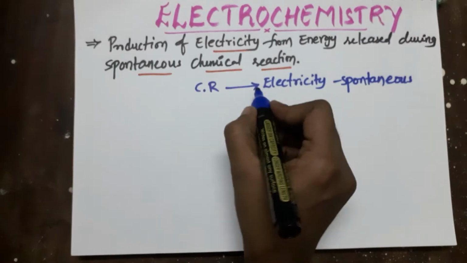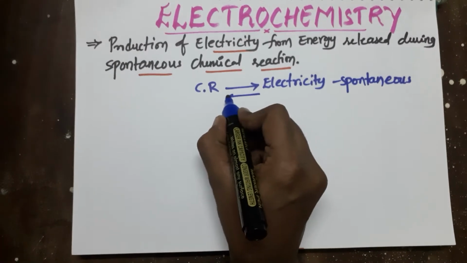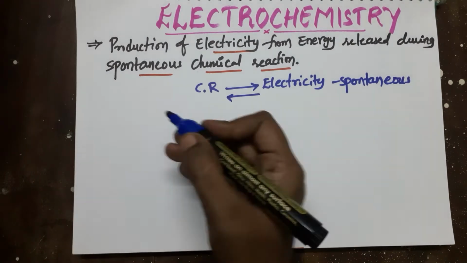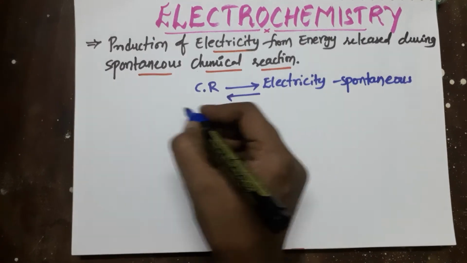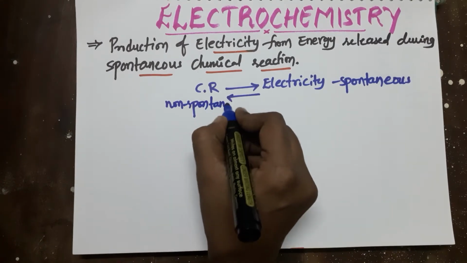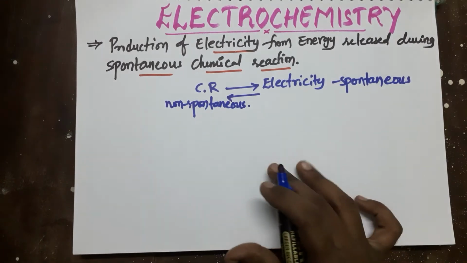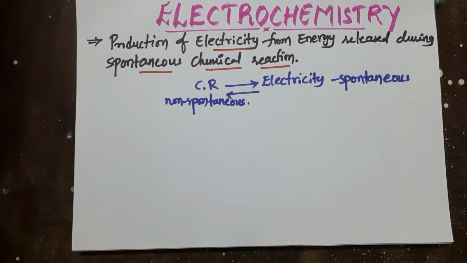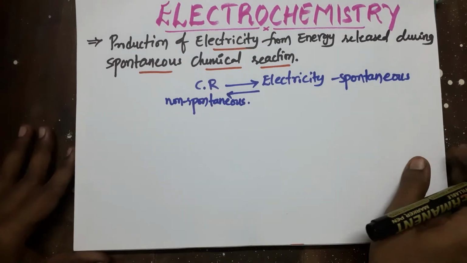And if the electricity is used to make the chemical reaction occur, that reaction is non spontaneous. But a chemical reaction that produces electricity is a spontaneous chemical reaction.